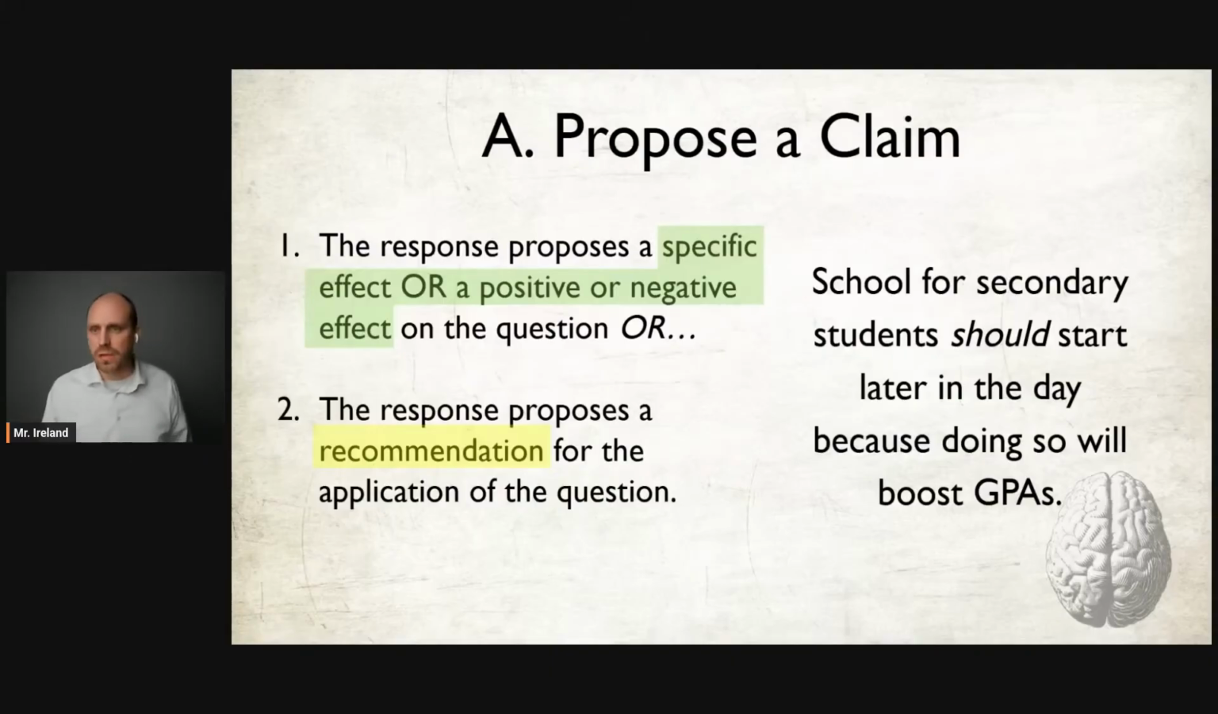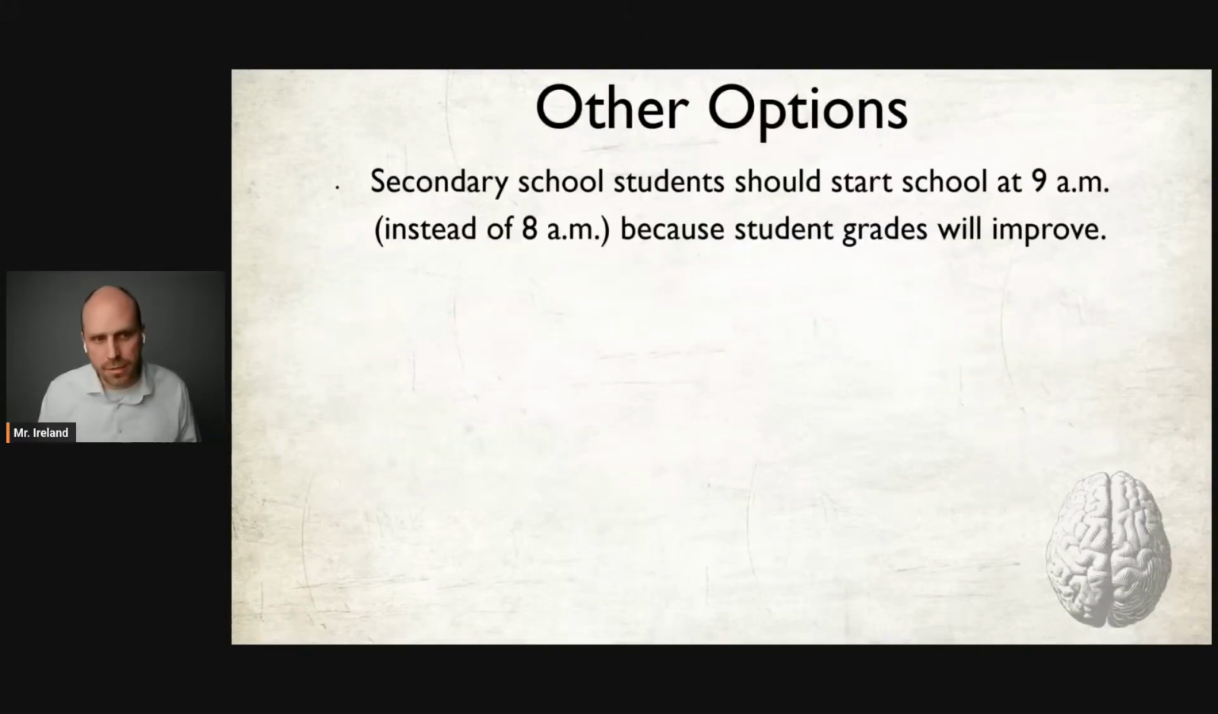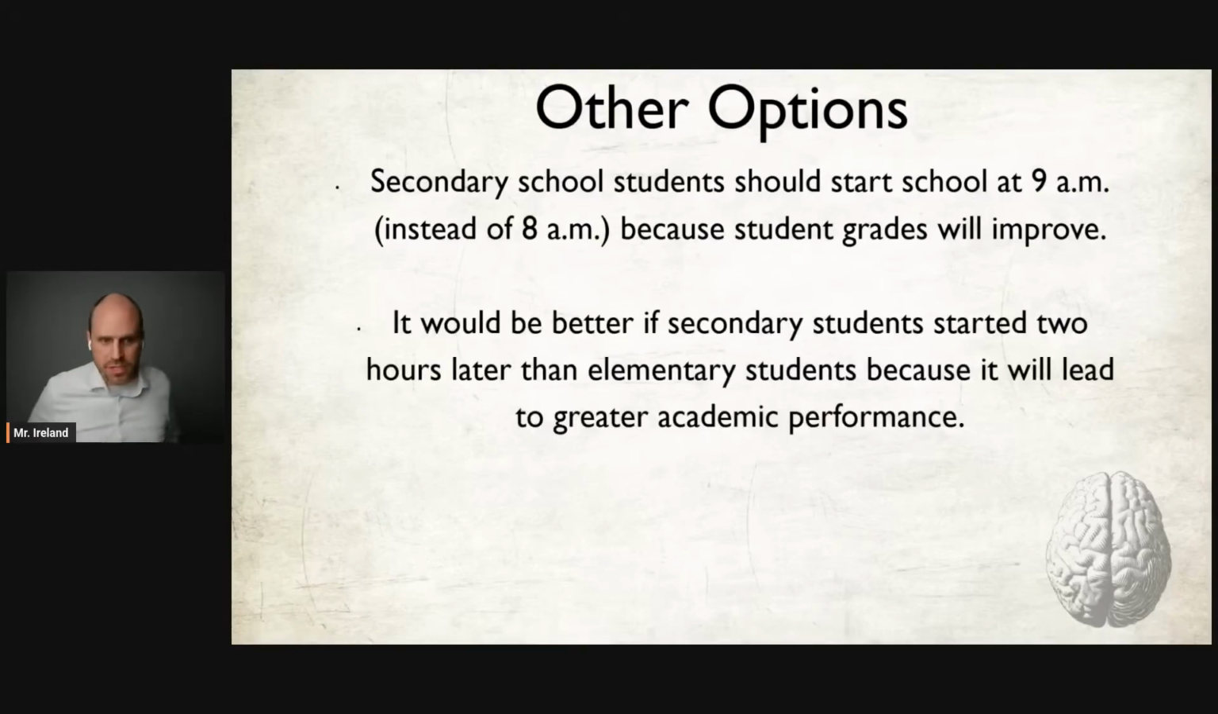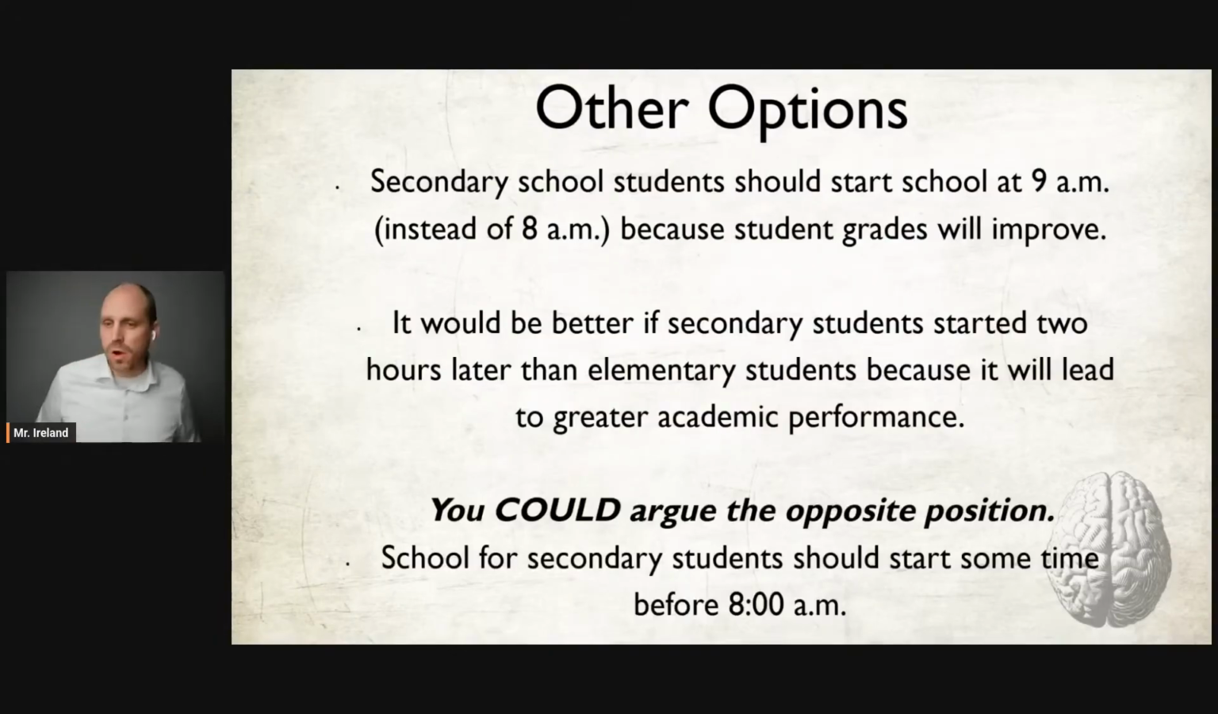Other examples of claims that might score are: secondary school students should start school at 9 a.m. instead of 8 because students' grades will improve. Again, indicating school should start later. It would be better if secondary students started 2 hours later than elementary school students because it will lead to greater academic performance. All of these would score for a claim, and I'm just showing you different variations of the same thing. You could also argue the opposite.